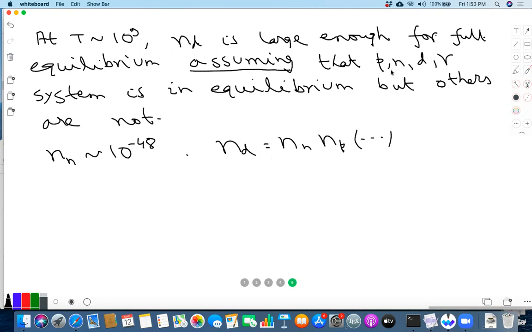Okay. And helium-4, through helium-3 and hydrogen-3, eventually helium-4 will start getting formed, approaching its equilibrium value. Okay. And this will stop.